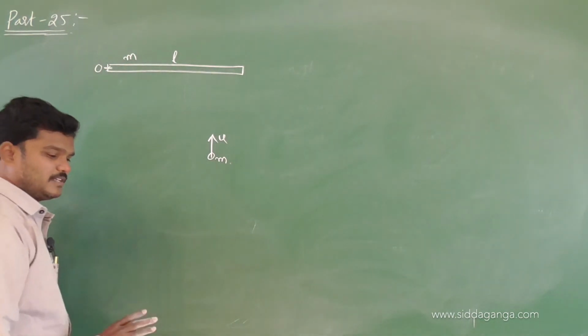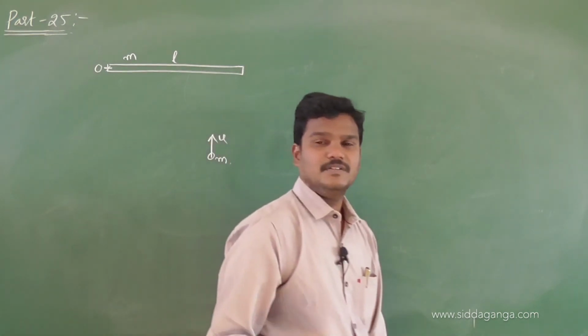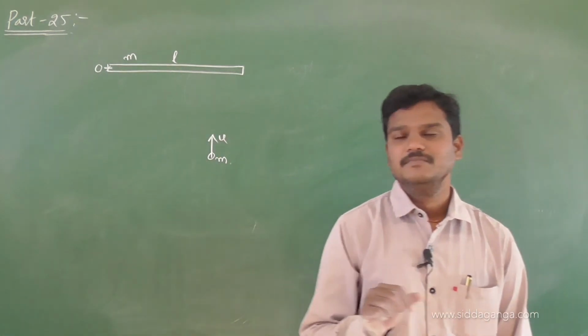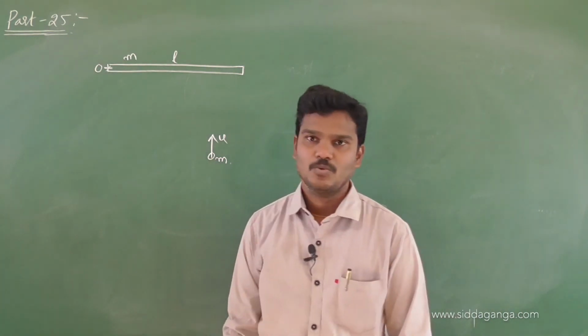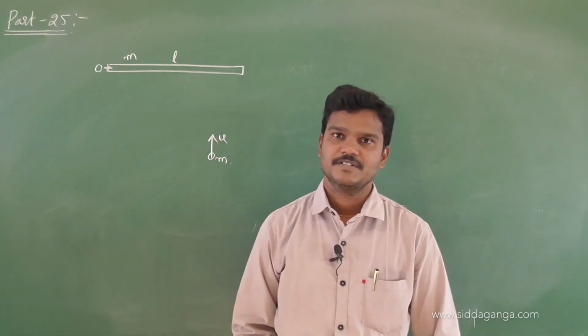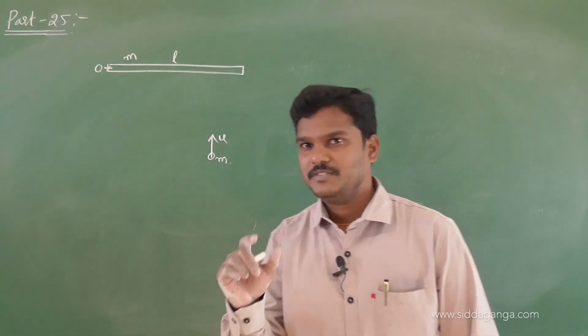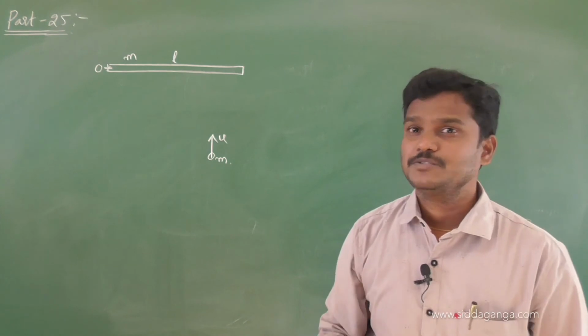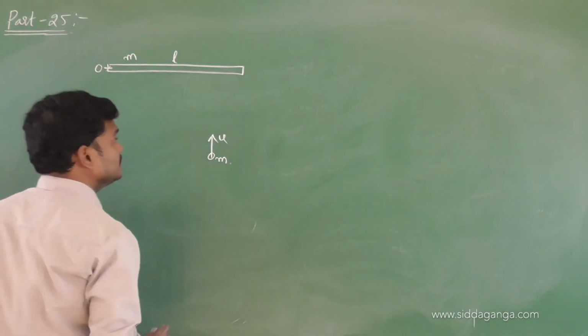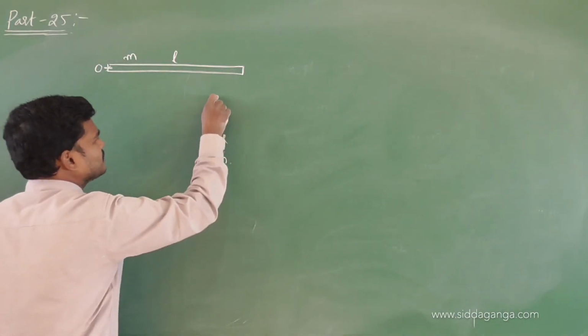So very simple, they have given a rod of mass m, length L, hinged at O, fixed on a horizontal surface, and another identical mass, a point mass, moving with a speed u, which strikes the rod perpendicularly.